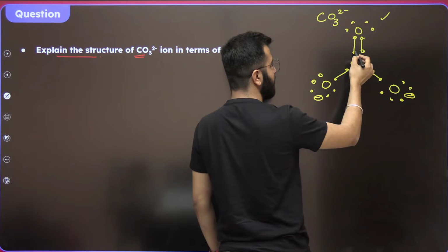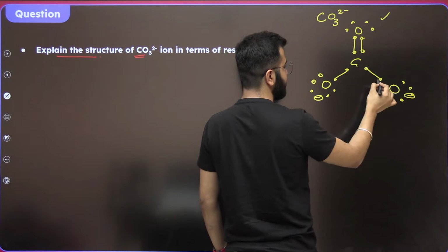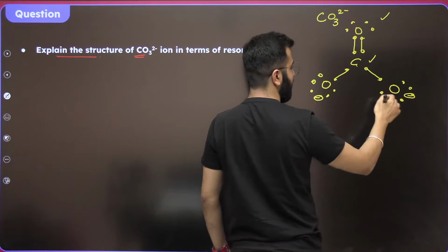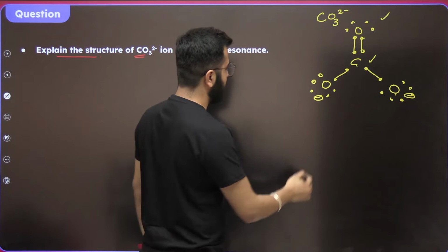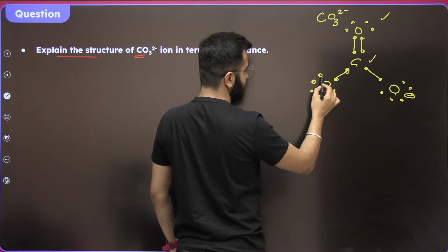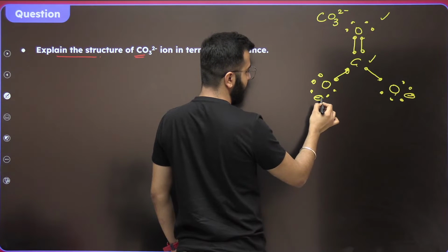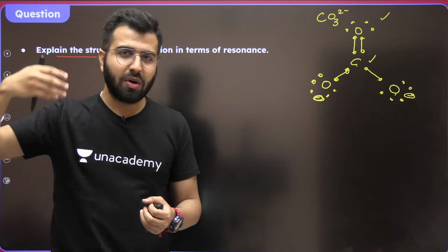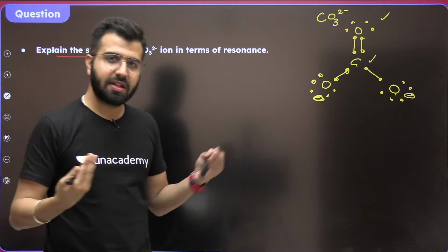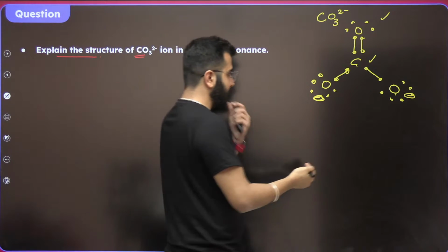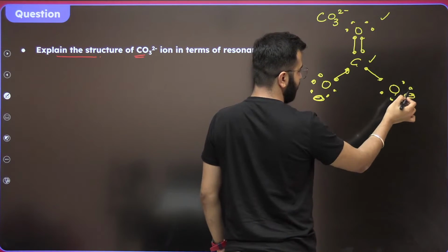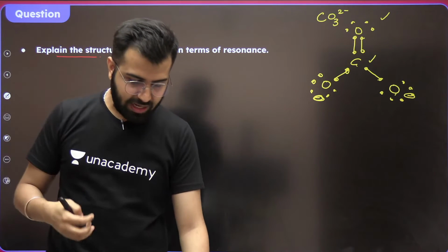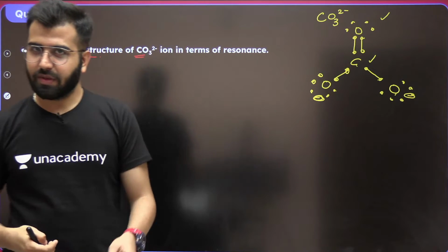What about this carbon? 1 2 3 4 5 6 7 8. Even this carbon is satisfied. What about these oxygens? 1 2 3 4 5 6 7, and the 8th one is the negative sign. This extra electron is from somebody who left. Hydrogen left with its own electron. Okay? Similarly, 1 2 3 4 5 6 7 and the 8th, the snatched one. The electron which has been snatched away from somebody else.